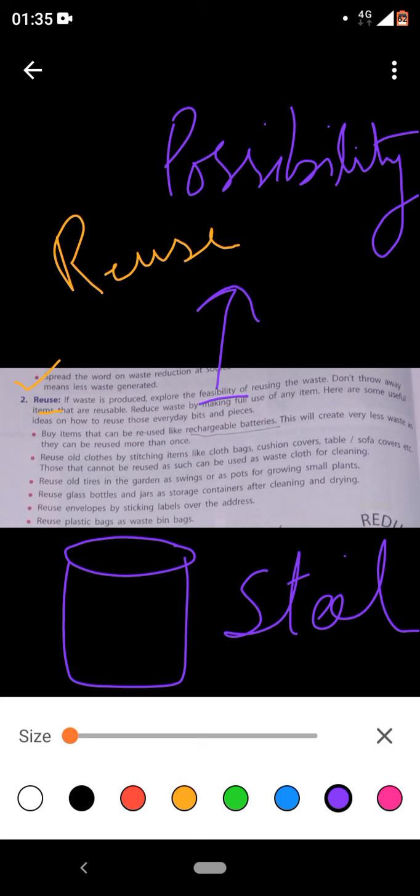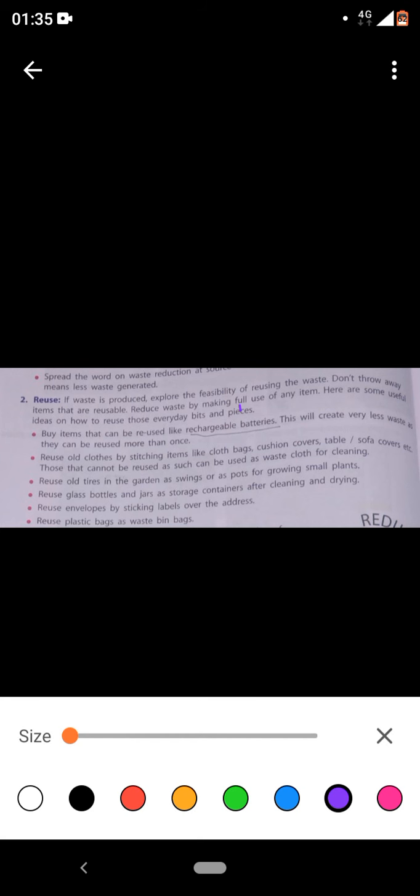You can reuse. Yeah, don't throw the books. You can use them again for many purposes, right? Newspaper, brilliant example. Don't throw. Yeah, you can reuse them. Reduce waste by making full use of any item. Here are some useful ideas on how to reuse those everyday bits and pieces. Bits and pieces means smaller amounts, but you are making full use of them.